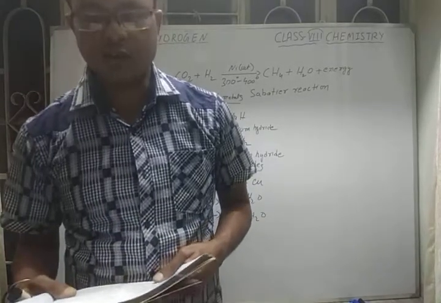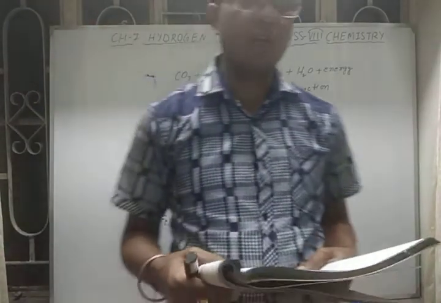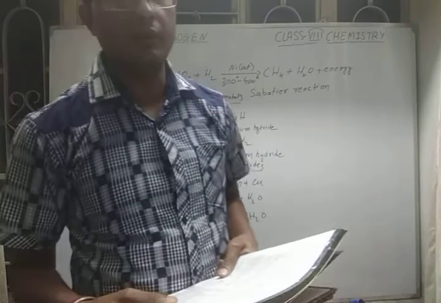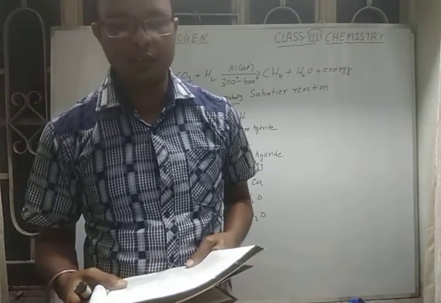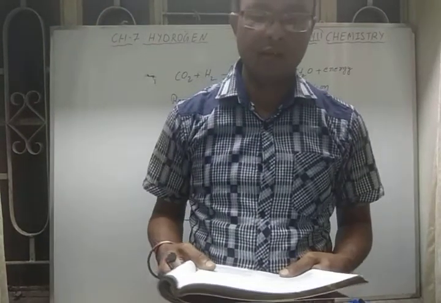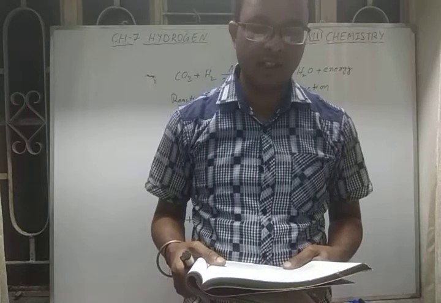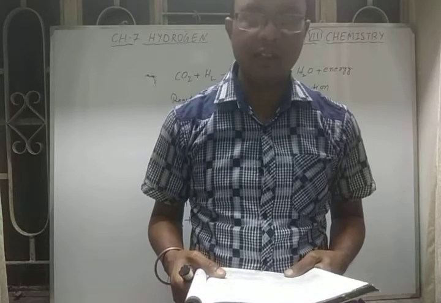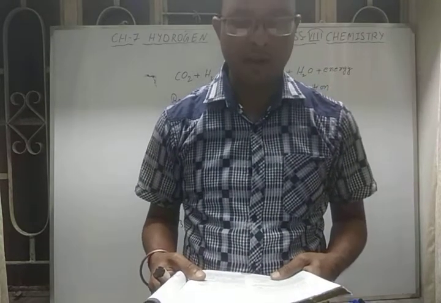Fossil fuels such as coal and petroleum release harmful gases when burnt, but when hydrogen burns, it does not give any harmful gases or wastes that pollute the environment. So we can say hydrogen is an eco-friendly and the cleanest fuel.